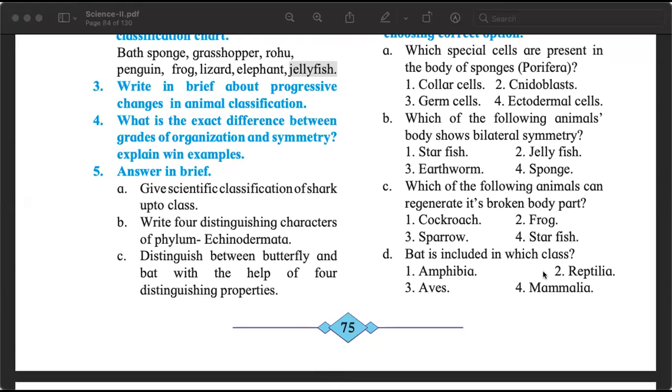Next, which of the following animals' body shows bilateral symmetry? Bilateral means two equal parts, not radial, not asymmetrical, but bilateral. We can answer this. Correct. Earthworm. If you imagine cutting it, then it has the left side and the right side, which are symmetrical to each other. So bilateral symmetry. Good, correct answer.